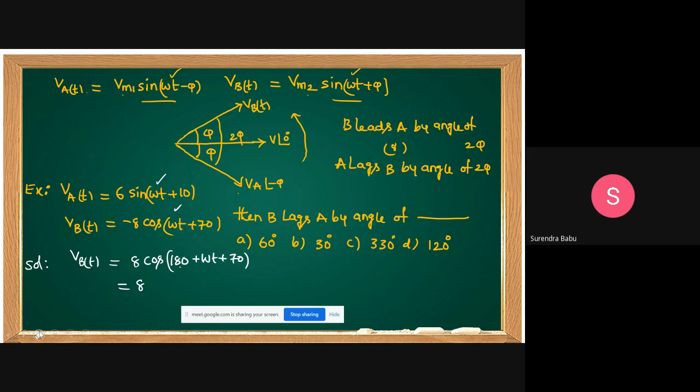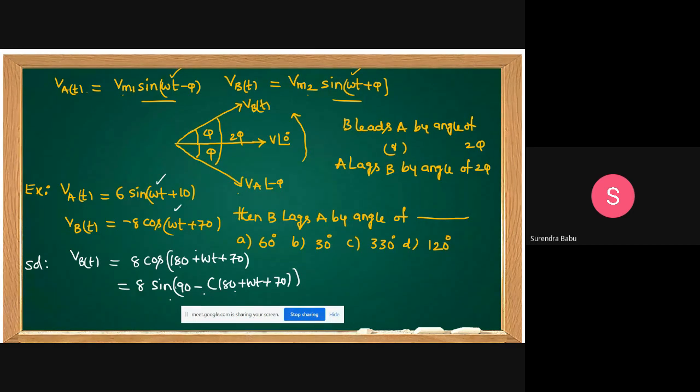Shall I write like this? 8 sine of 90 minus 180 plus omega t plus 70. What is sine 90 minus theta? Cos theta. Are you getting this waveform or not? If you simplify, again you can get this waveform or not.